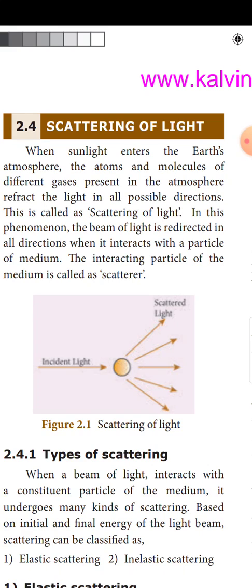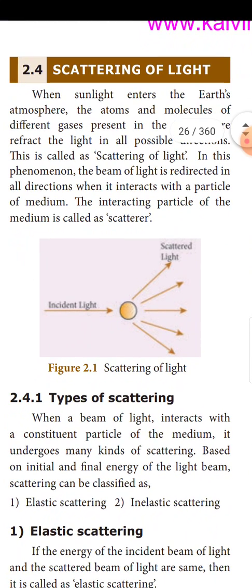In this phenomenon, the beam of light is redirected in all directions when it interacts with a particle of medium. The interacting particle of the medium is called a scatterer. What is a scatterer? The interacting particle of the medium is called a scatterer. So it is explained in figure 2.1, scattering of light.